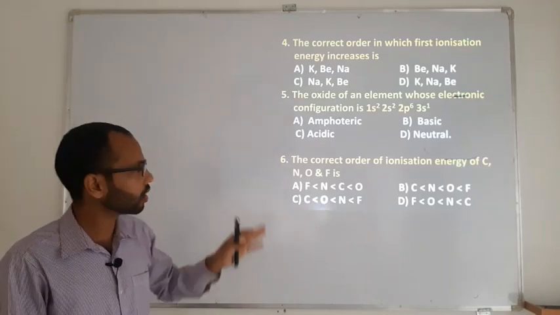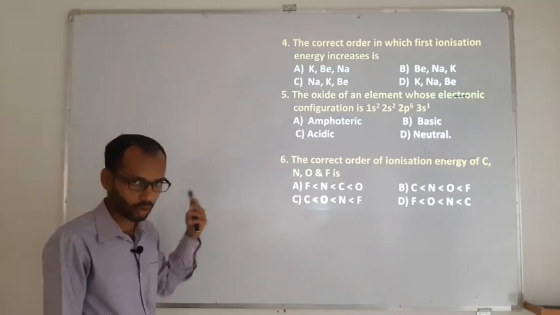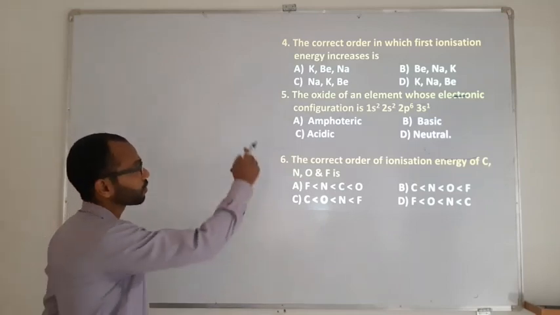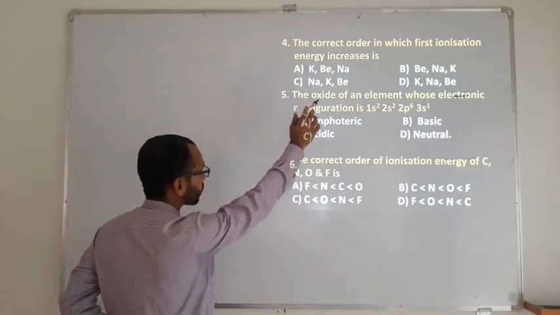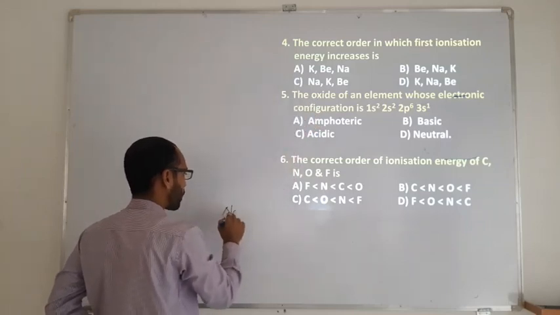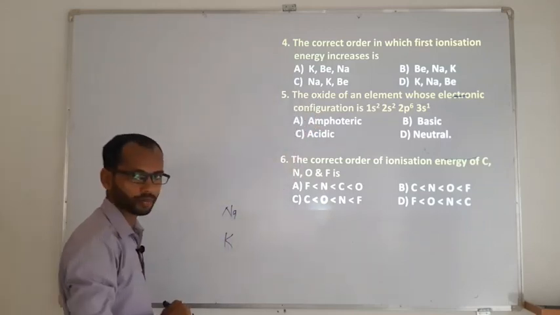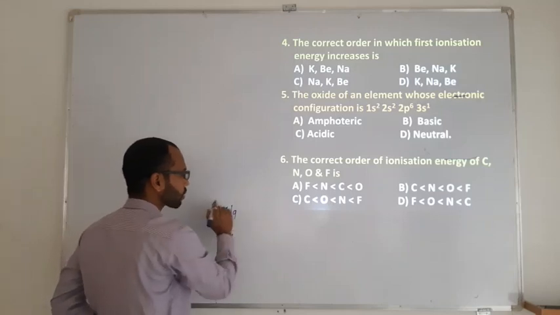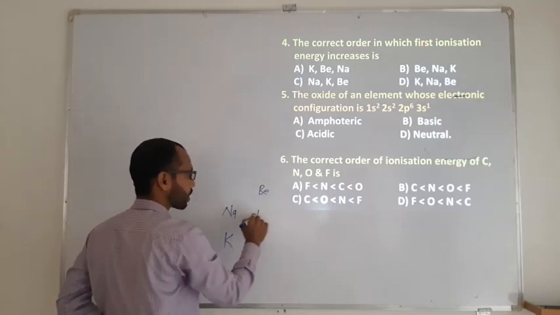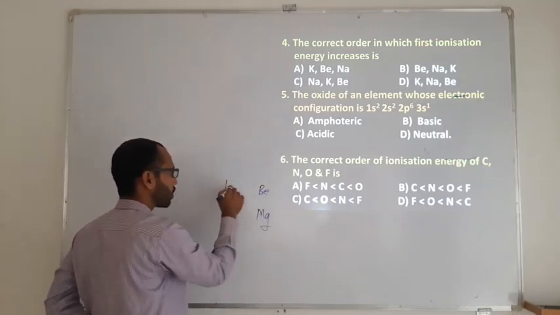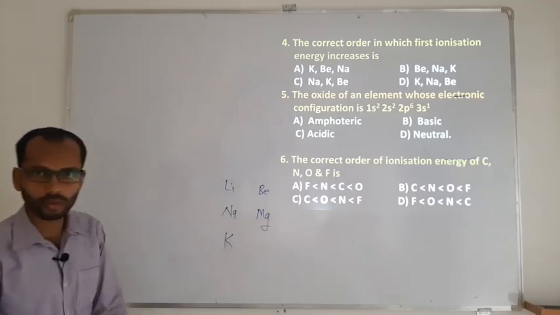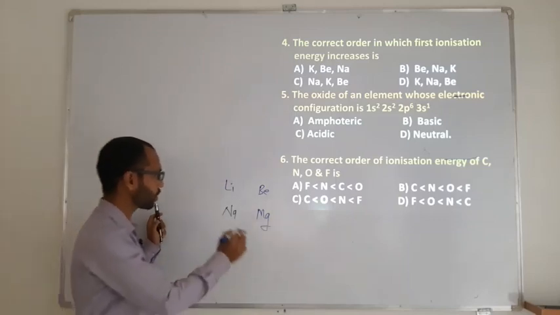So you just find out which of the three elements has a small size and which has a bigger size. Potassium and sodium come in one family, whereas beryllium is next to the lithium family, because after lithium comes beryllium.